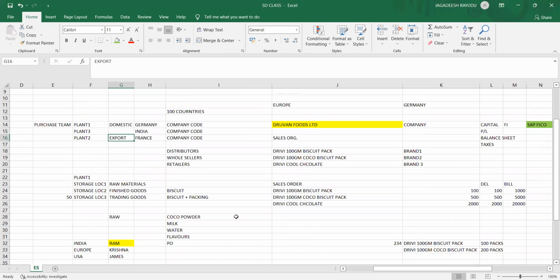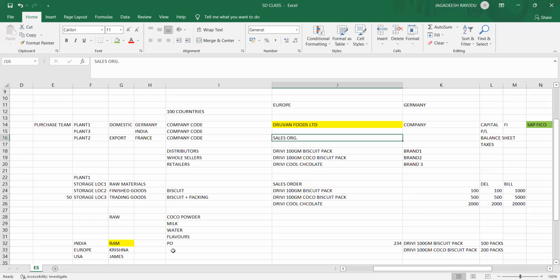Similarly, you might have different sales organizations for selling the products. Sales organization one is responsible for only domestic operations, or sales organizations are responsible based on region also. One sales organization is responsible for USA, another for another region. That means a sales order will be created for those sales organizations only. Okay, this is sales organization.